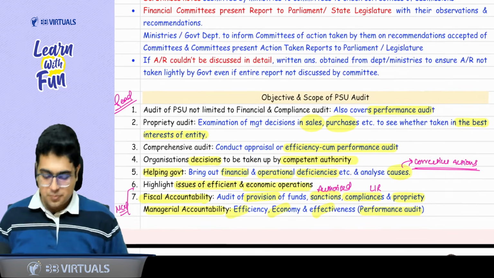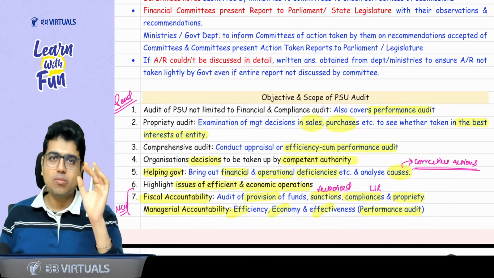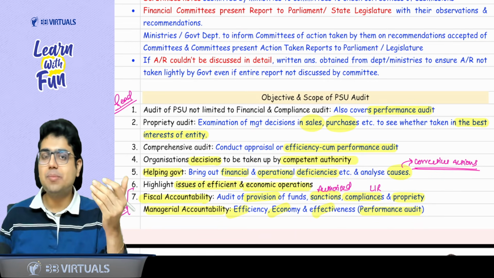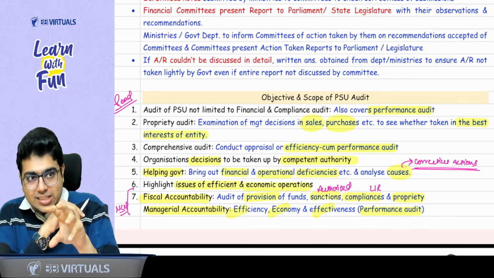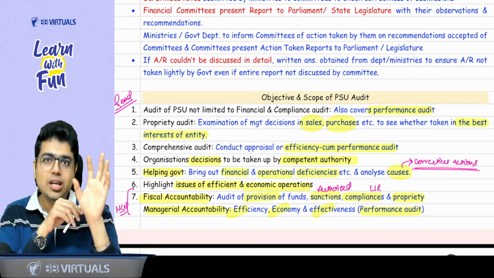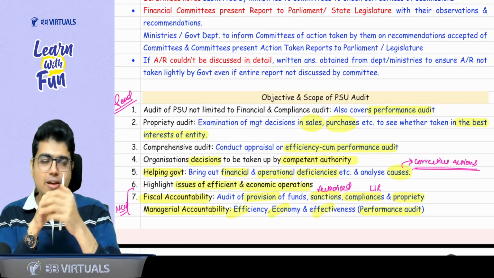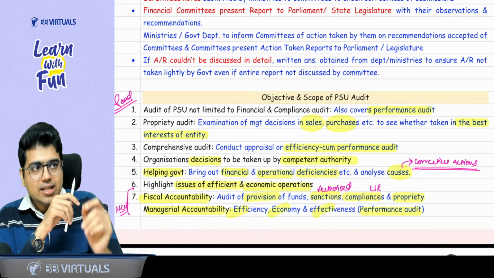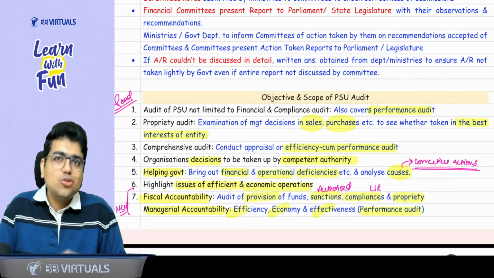See what it says. First of all, when I am doing the audit of PSUs, do you think I will just do the test of control and audit the financial statement? Answer is no. I will not just check that the financial statements are as per the accounting standards or Schedule 3. Apart from this, I will do the audit of expenses. Whether the expenses were actually required, whether they are doing any unnecessary expenditure or not. Such type of audits will also be done.